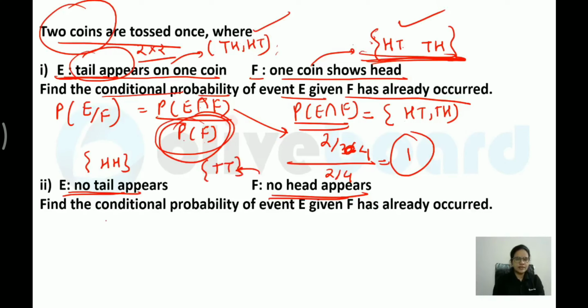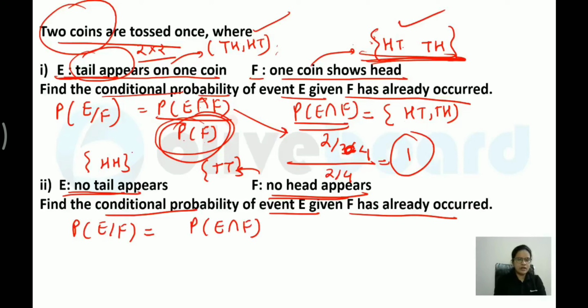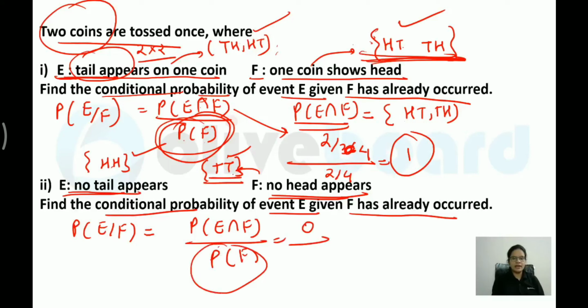Now what is given in your question? The conditional probability that event E has occurred when F has already occurred. The same probability is asked in your question. Now what will you write for the intersection? When I am talking about intersection, there are no common elements in both. This is head head, this is tail tail. So there is no common element, so the numerator will automatically become 0. And what is the probability of getting one head? It is 1 by 4.